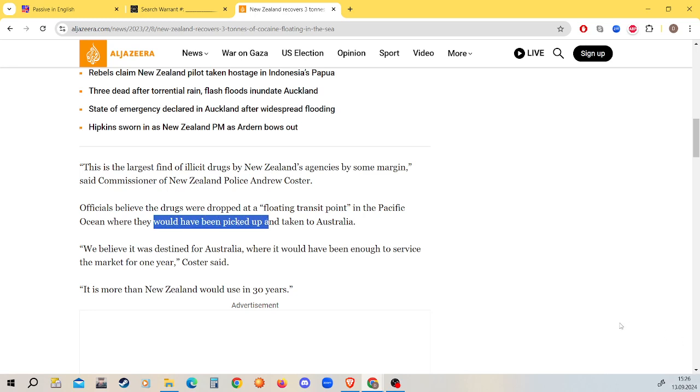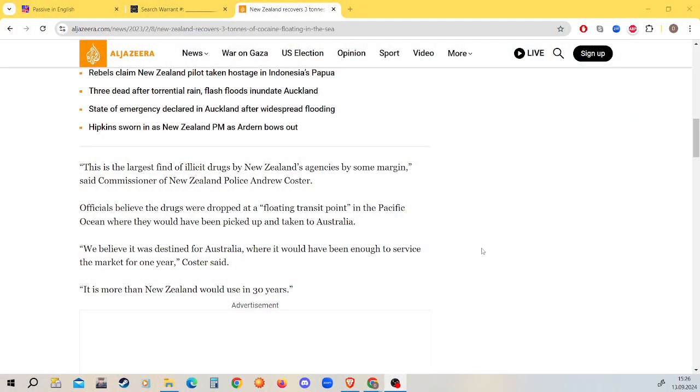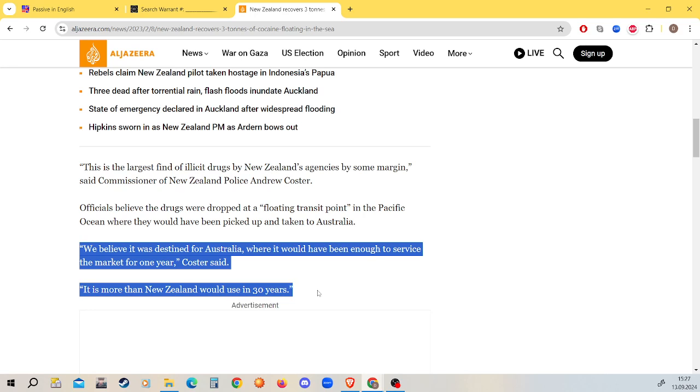Same for this one here. Would have been picked up. Present perfect passive. Oh, beautiful. Would have... Actually, no, it's conditional. Conditional. Would have been picked up. Who's picking them up? Drug dealers. Do we know who did it? No. Do we know who was going to do it? No. Do we care? Also no. Okay, we have 3 more passive sentences or 3 more passive parts in this. Can you see them?